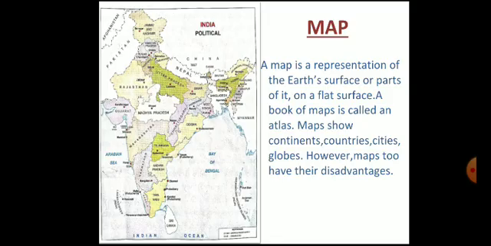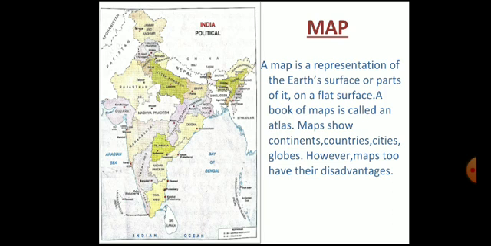Next topic is map. What is a map? The word map is derived from the Latin word mappa, which means napkin. A map is a representation of the earth's surface, or parts of it, on a flat surface. A book of maps is called an atlas.